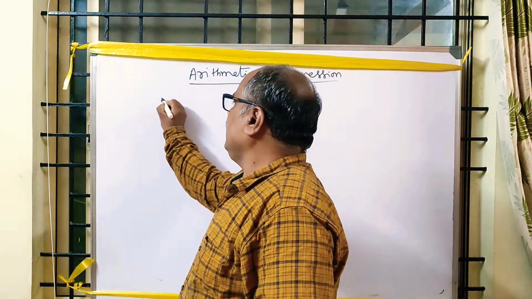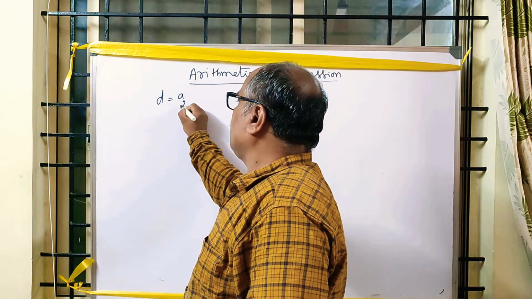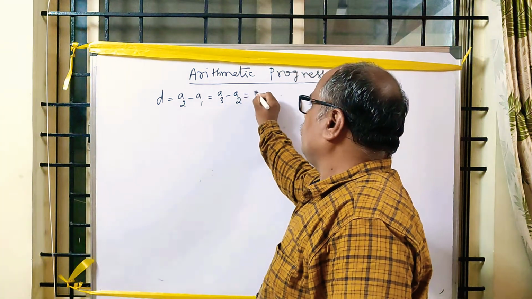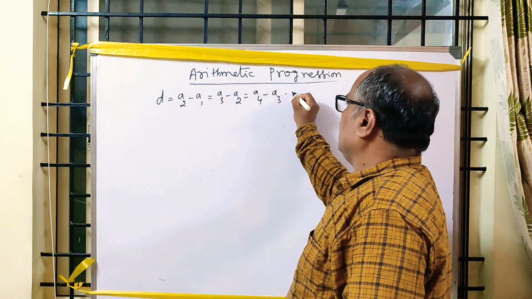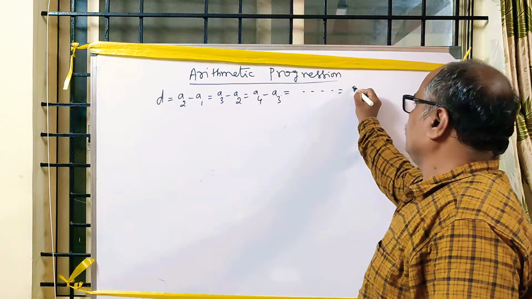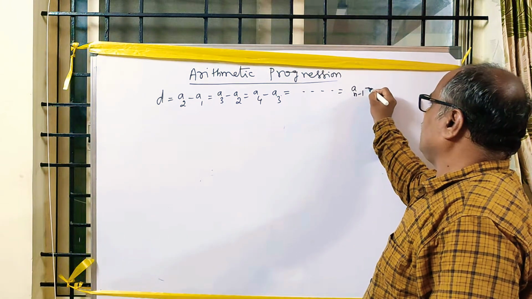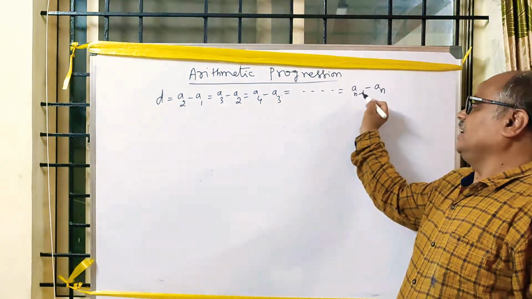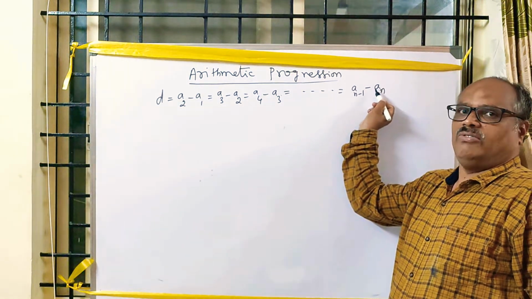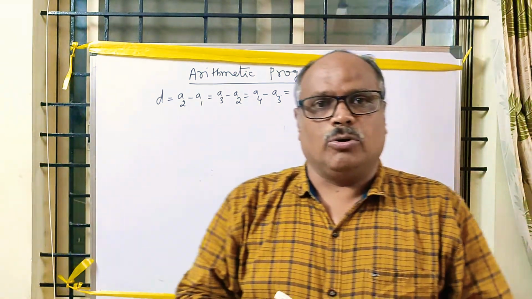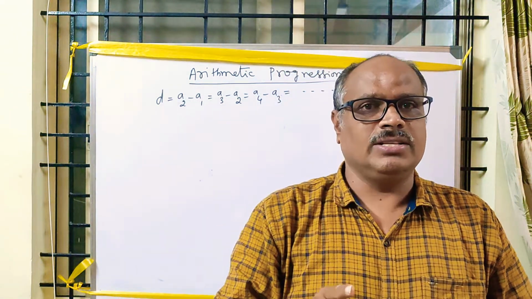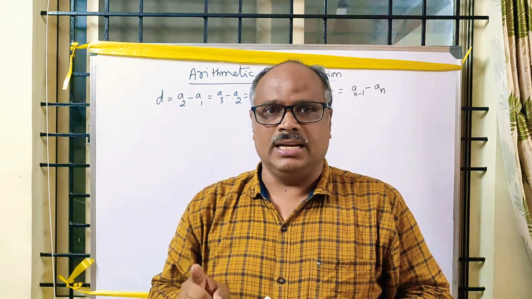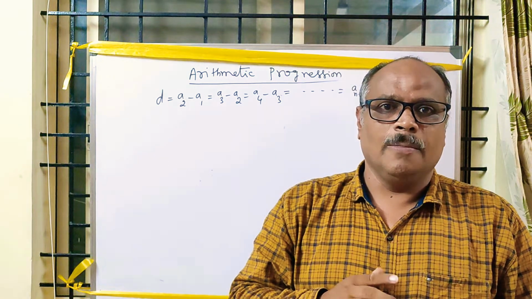That is, D is equal to the second term minus the first term, or the third term minus the second term, or the fourth term minus the third term, equals An minus An minus 1, where An minus 1 is the previous term of An. So arithmetic progression is a sequence in which the difference between any two consecutive terms is always a constant. This constant is known as the common difference.